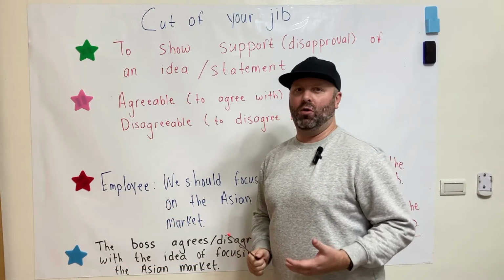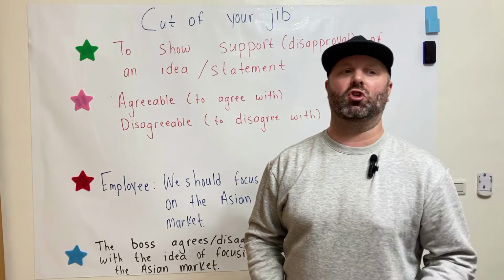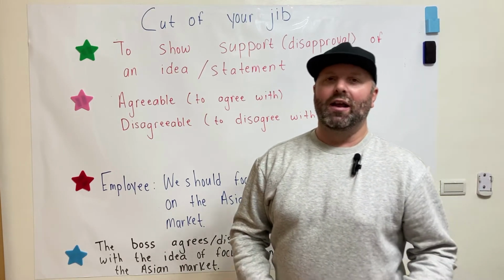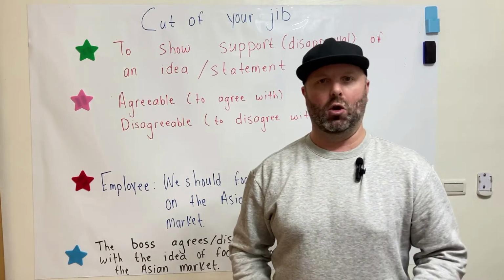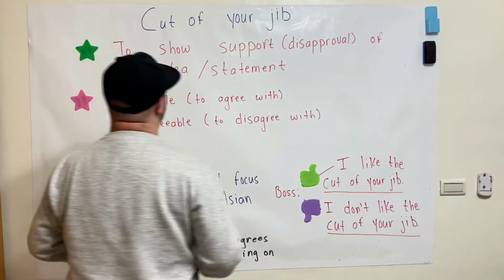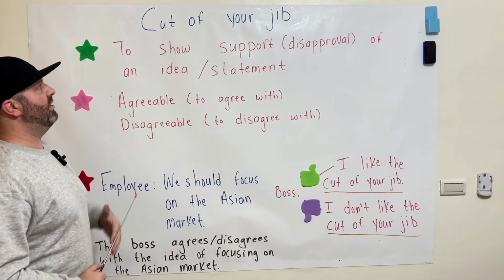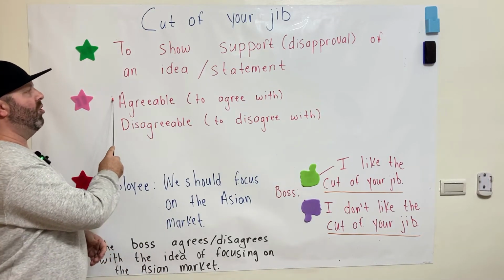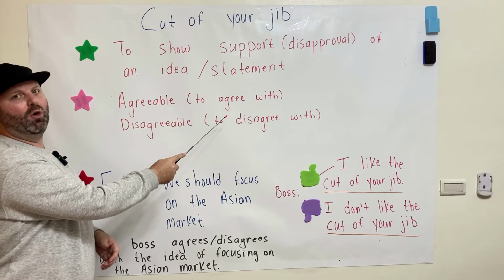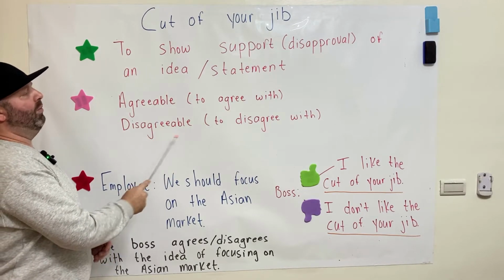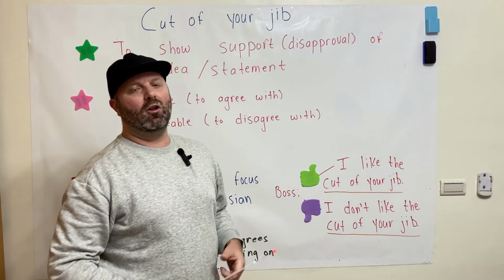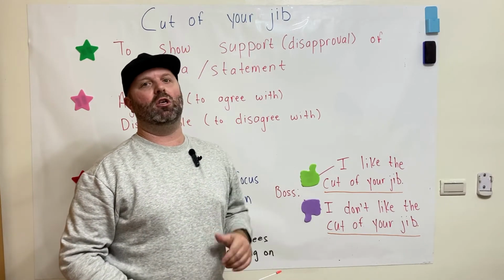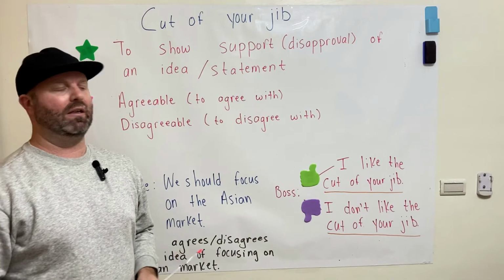or statement. Okay, so if you like the cut of someone's jib, that means you support it. If you don't like the cut of someone's jib, then it means you are against it. Okay? So, an example of when we would use this expression when we're either agreeable, which means to agree with, or disagreeable, and it means we disagree with, okay? So let's take a look at an example of how we could use this expression in a sentence.